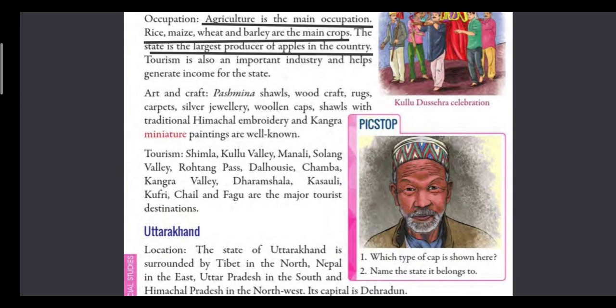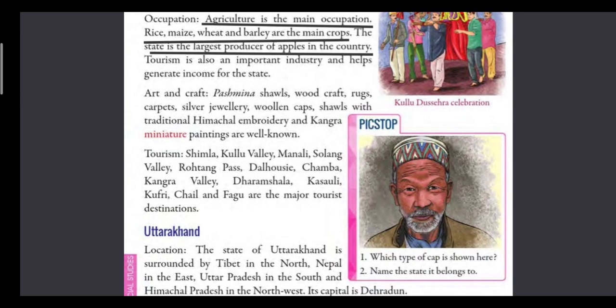But some of the major tourist places are Shimla, Kulu Valley, Manali, Solang Valley, Rohtang Pass, Dalhousie, Chamba, Kangra Valley, Dharamshala, Kasauli, etc. These are some of the very famous places of Himachal Pradesh.